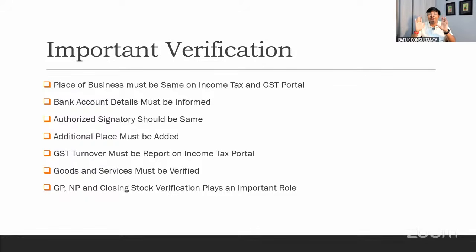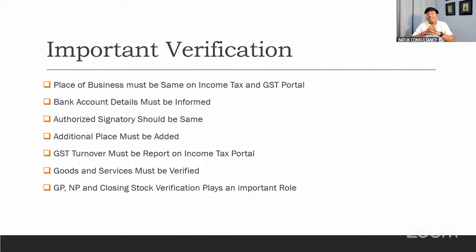Goods and services must be verified. On income tax, you are putting the financial statement, the line item which you are mentioning in the sales, you have to check whether the same SAC or HSN code has been mentioned on the GSTN common portal or not. कहीं ऐसा तो नहीं है, there are certain HSN SAC codes which you are dealing, you are booking the sales in the financial statement, you are providing the same on income tax portal, but the HSN and SAC code is not added on the GSTN common portal, it will be a concern. Because as we all know that the income tax and GST portal are entirely linked. When both the things are entirely linked, this is our responsibility to maintain the data in a very well manner.